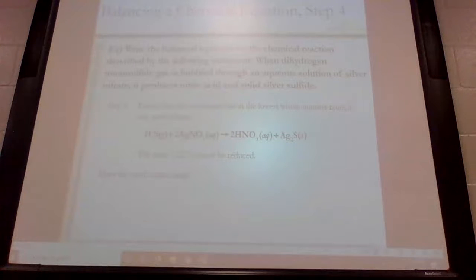So our molecules here are 1, 2 of those, 1 of these, 2 of those. Those are our coefficients: 1, 2, 1, 2. Can I reduce that at all? No. If I have a 1, I can't reduce anything because I can't have half of something. So these are good on your coefficients. Now, if I balanced everything and had coefficients of like 2, 4, 6, and 2, I can reduce that, right?